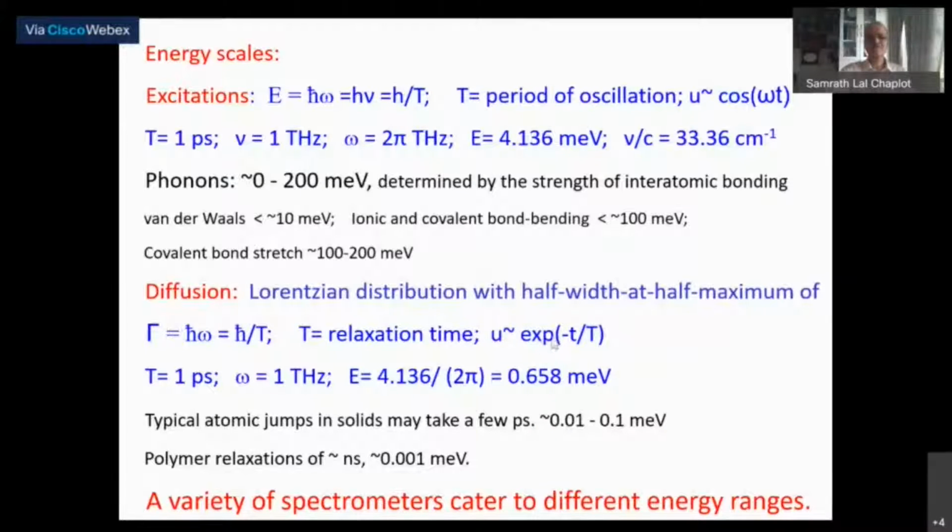This is a very simple schematic, assuming a single exponential relaxation function. Then the half width at half maximum of the Lorentzian function is related through the Fourier transform to h-bar divided by tau, on the energy scale.